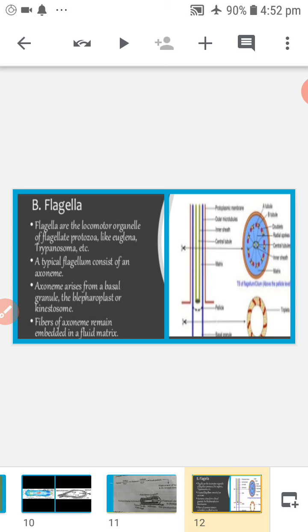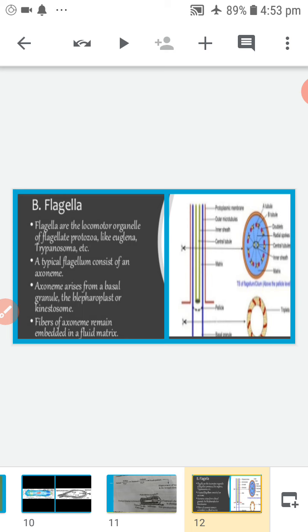Flagella. What is flagella? The long whip-like locomotor organelles are called flagella. They may be one or two or more in number. The number of flagella is 1 in Trypanosoma, 2 in Euglena, 4 in Trichomonas, 4 pairs in Giardia and many in Trichonympha.